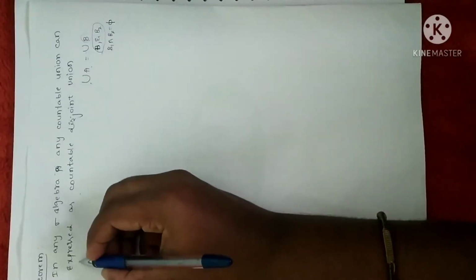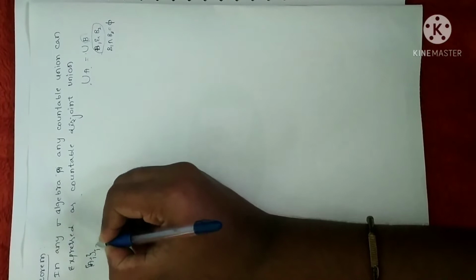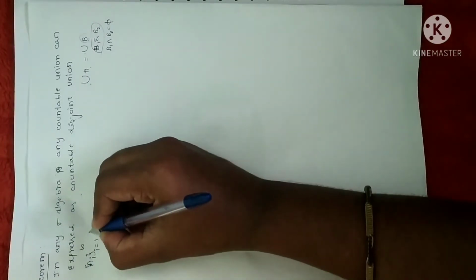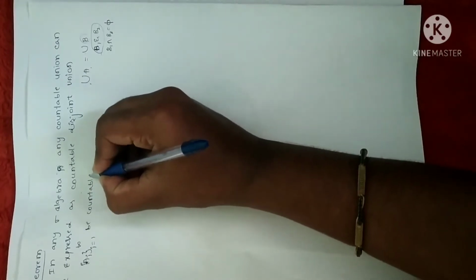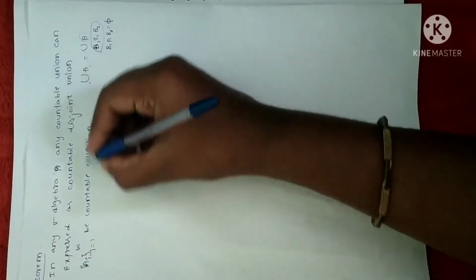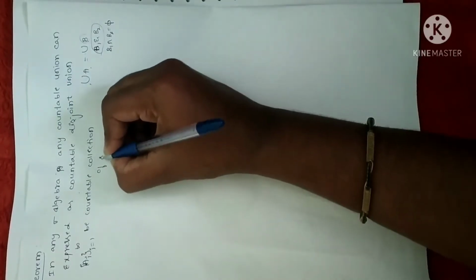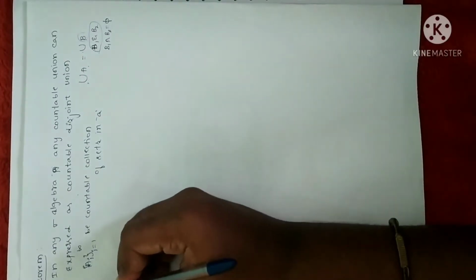Now let us take a set Ai, such that i equal to 1 to infinity, be any countable collection of sets. I'll send you the notes of the same, so I'll try to skip writing the statements. So a collection of sets in a sigma algebra A. So I have considered the proof of this.